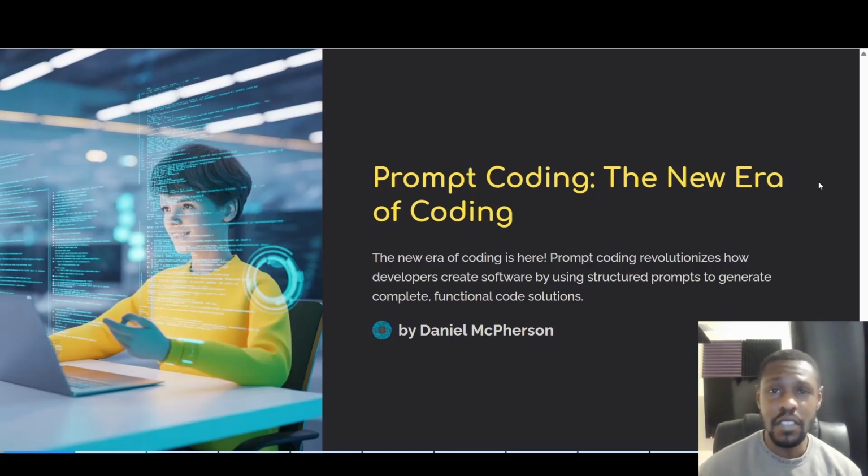This is a bonus lesson which I purposely saved for the end. We're going to be looking at prompt coding, otherwise known as vibe coding, the new era of coding. The new era of coding is here. Prompt coding revolutionizes how developers create software by using structured prompts to generate complete functional code solutions.